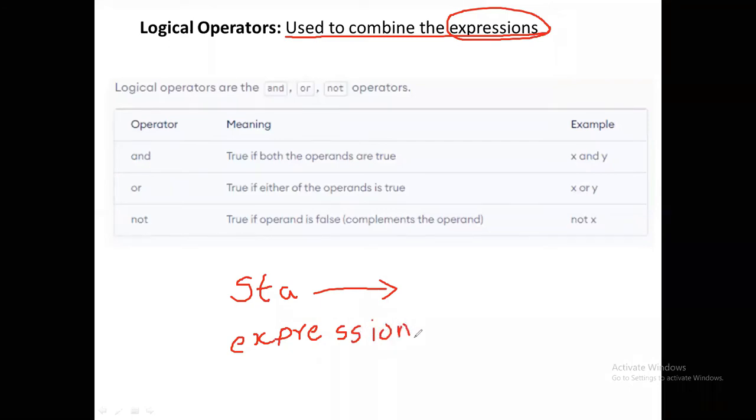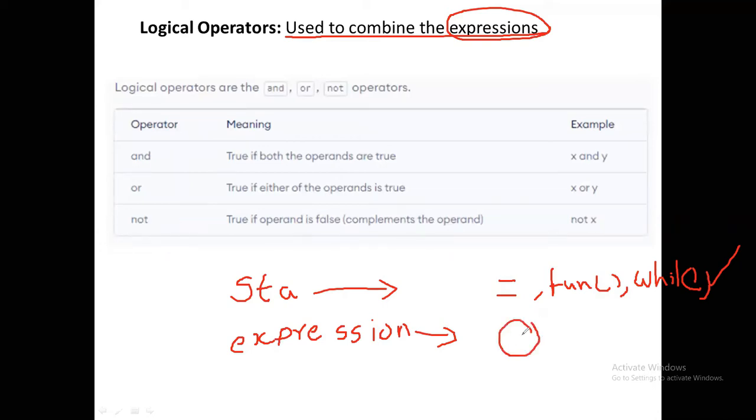A statement is where we use an assignment operator, call a function, or write a while, for, or if. These are all statements. An expression is something you evaluate to a value.